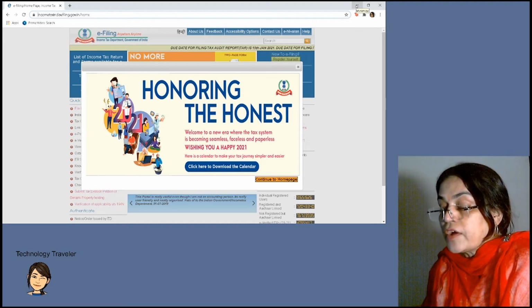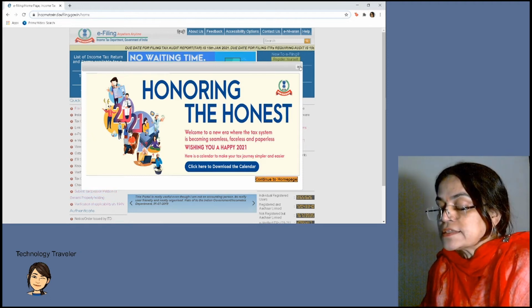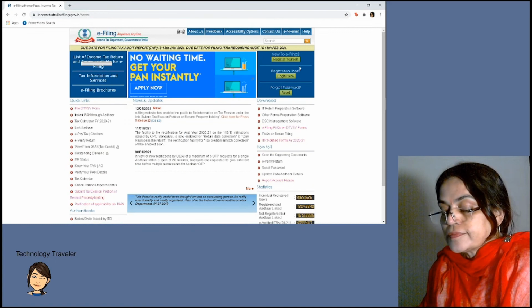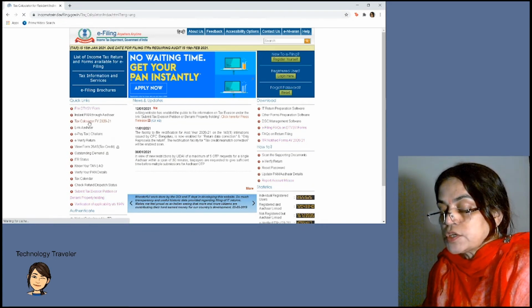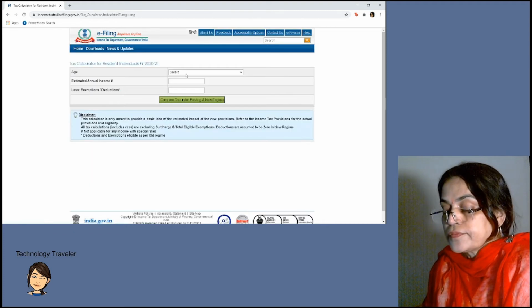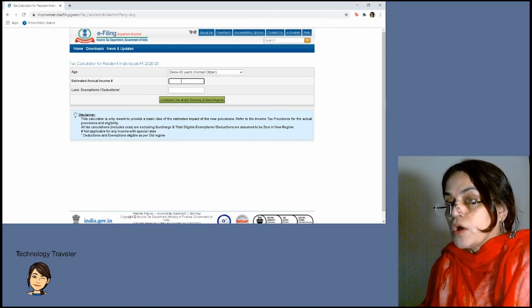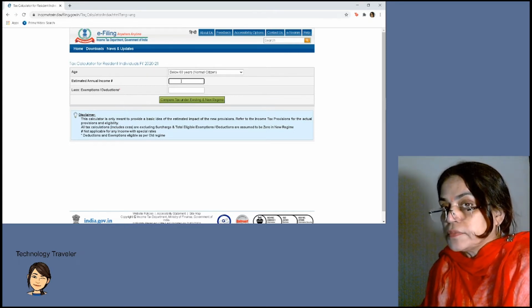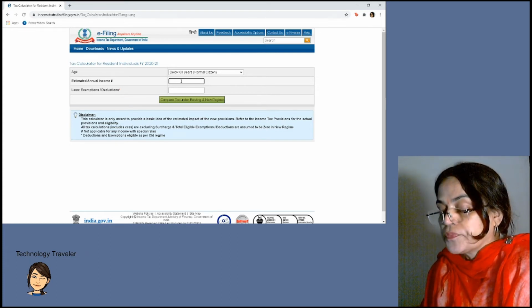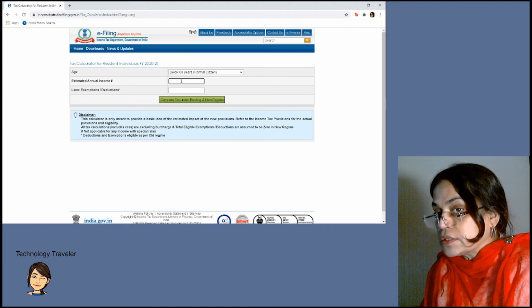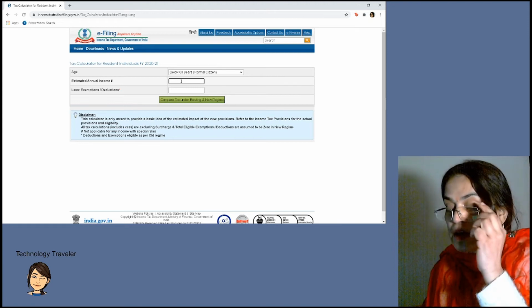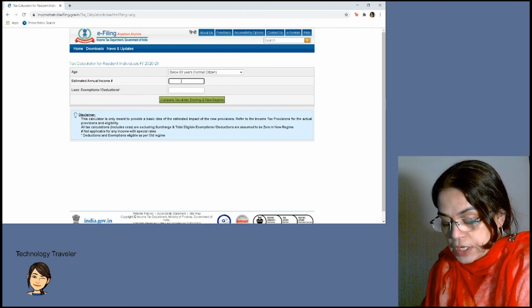So this is the Government of India website for income tax. Clicking on the tax calculator, financial year 2020-21. Just like in the app, filling up the age. Now the estimated annual income we had filled up in the app was gross salary 10 lakh. But remember, there was 2 lakh from other sources as well. So the total estimated annual income should be 12 lakhs.